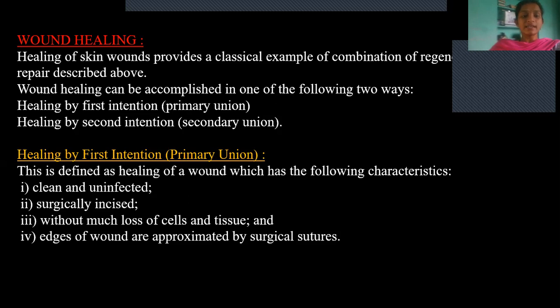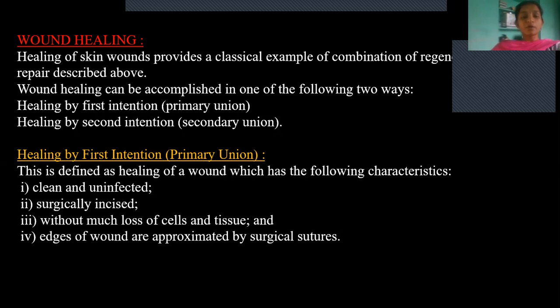So in what cases will we be considering healing by first intention or primary union? It is defined as healing of a wound which has the following characteristics, as in case of a clean and uninfected wound. So the fresh wound which is clean and uninfected and surgically incised. In case of any surgeries, first thing we have to do is make an incision. So healing of that surgical incision also comes under primary union. And in case of without much loss of cells and tissues or any superficial injuries, that also comes under primary union.